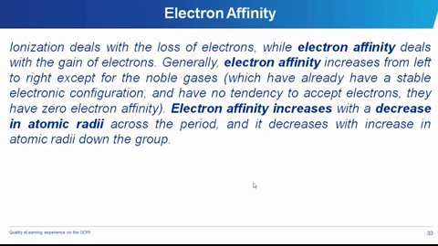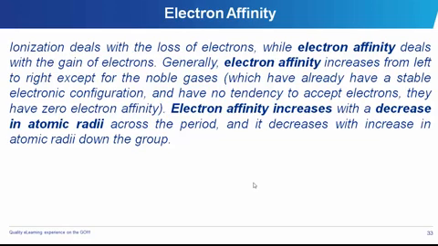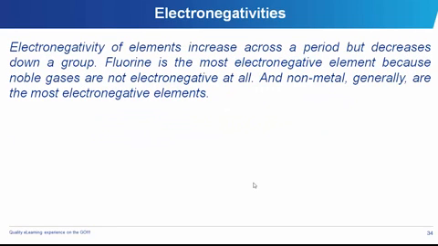Electron affinity is just the opposite of ionization energy. Electron affinity talks about the love and passion to get an electron, to have one extra electron added to the electrons they already possess. Now, electron affinity increases across the table but decreases down the group, thereby making fluorine the element with the highest electron affinity. Electronegativity also reduces down the group and increases across the period.